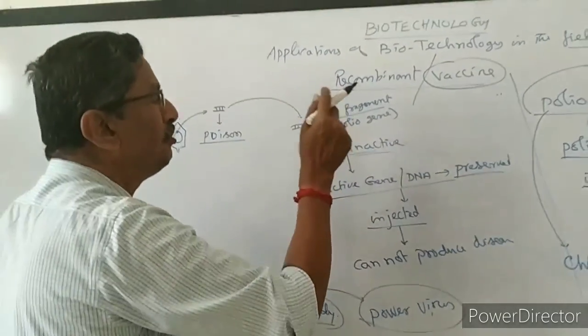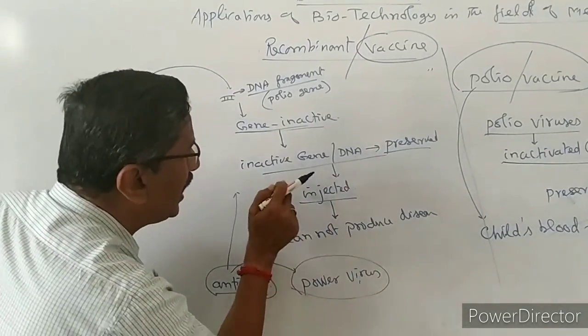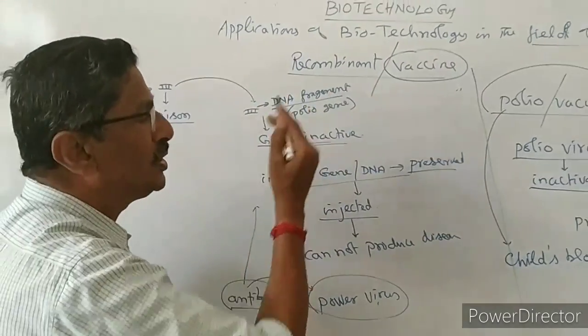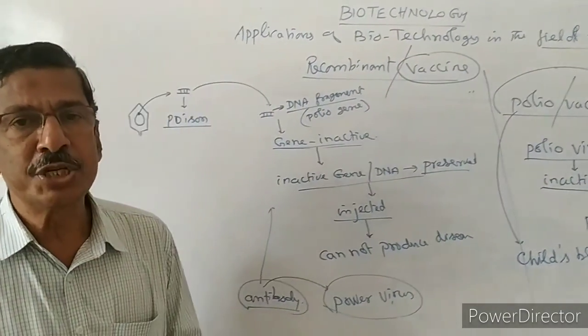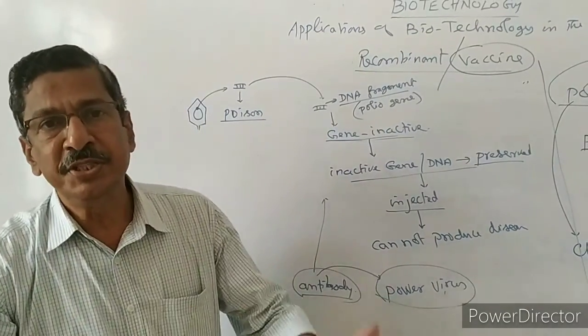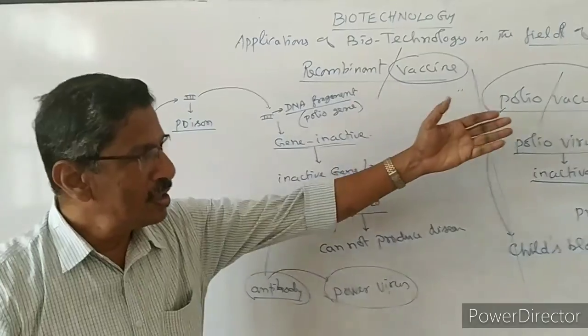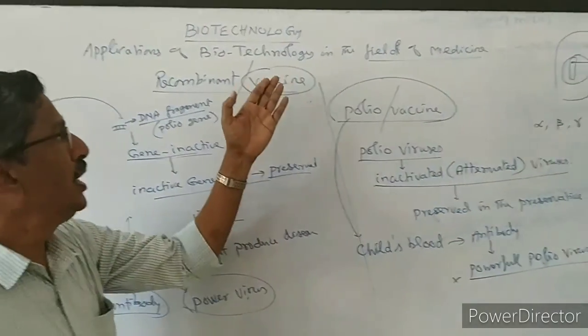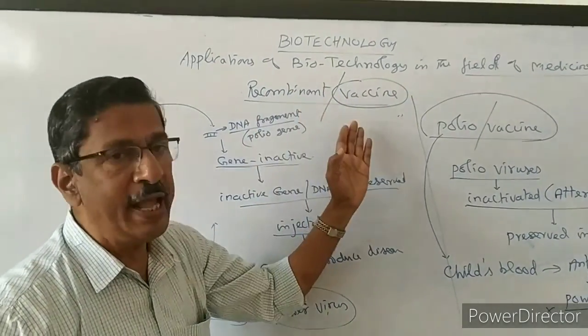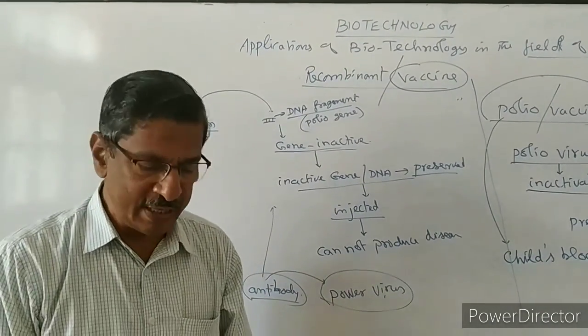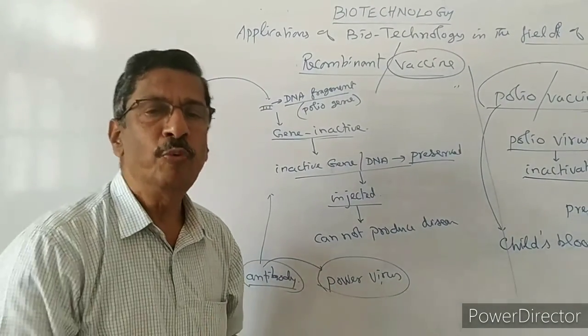Now this type of preserving the DNA of the harmful gene is called the next generation vaccine. That is the latest one. We need not think about the whole virus, only one particular gene's DNA we have to preserve. That is the third generation vaccine, or modern vaccine.